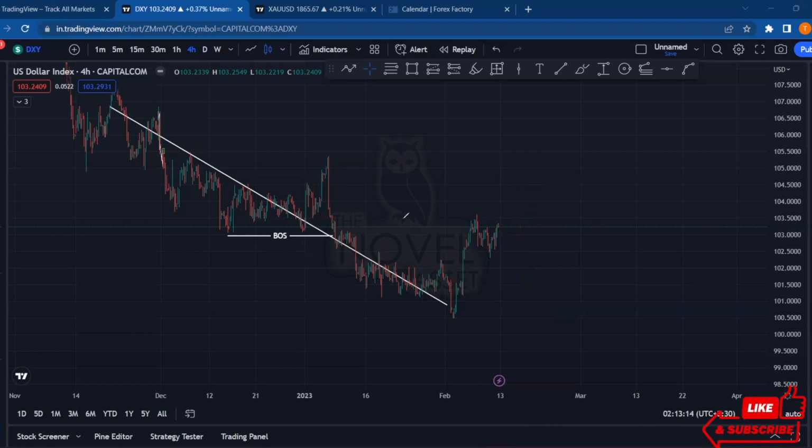The higher probability is for the price to go towards the downside because this is the unmitigated bearish order flow which has been created by the 4-hour chart. And the price this week has just mitigated it. And we are expecting a volatile movement in the market on the 14th of February.